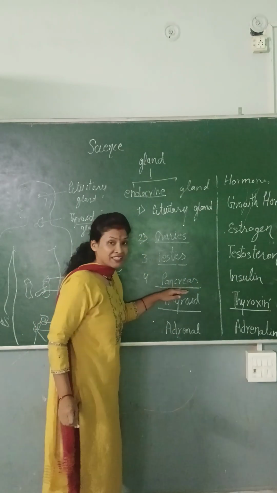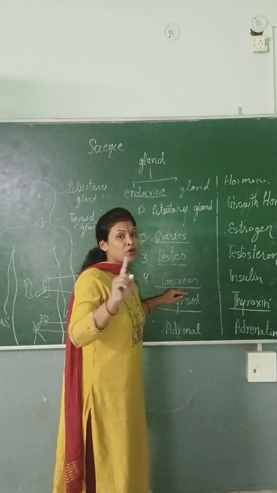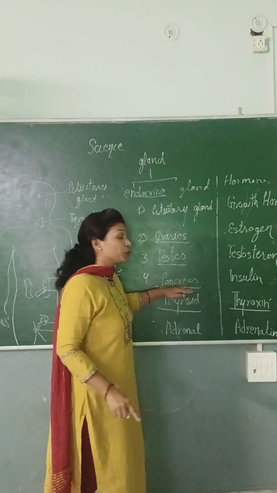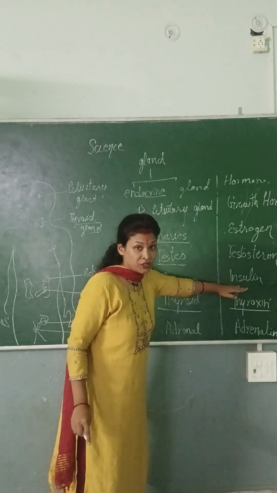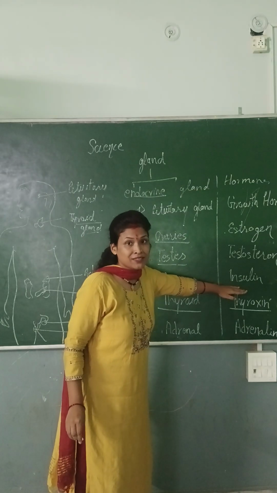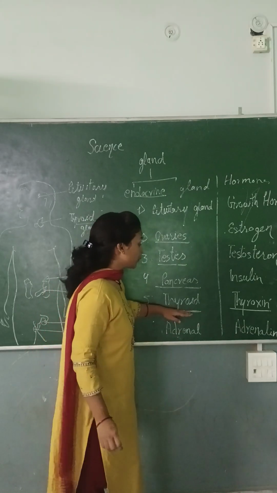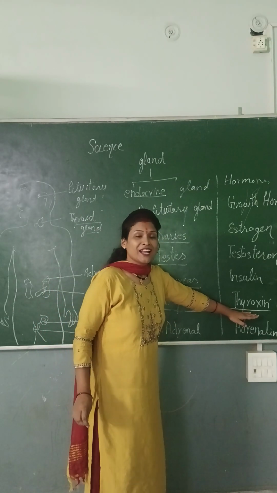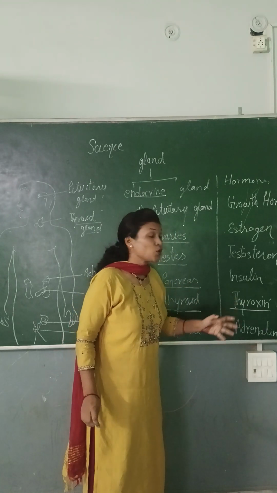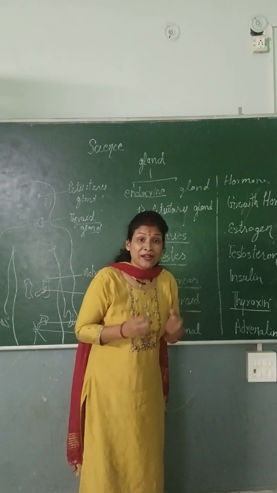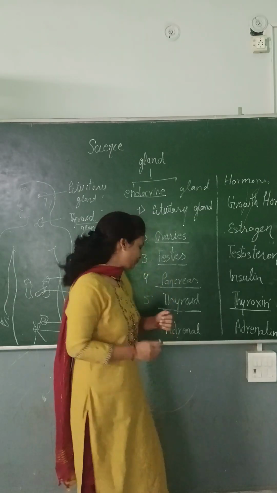The fourth one is the pancreas. The pancreas is the only gland which functions as both exocrine as well as endocrine. Here we are learning the endocrine glands. So as an endocrine, ductless gland, it secretes insulin, which balances the sugar level inside the blood. The fifth one is the thyroid gland. The thyroid secretes thyroxine hormone. And you know that thyroxine is rich in iodine. It also enhances the metabolic rate of our body and balances the basal metabolic activities of our body.